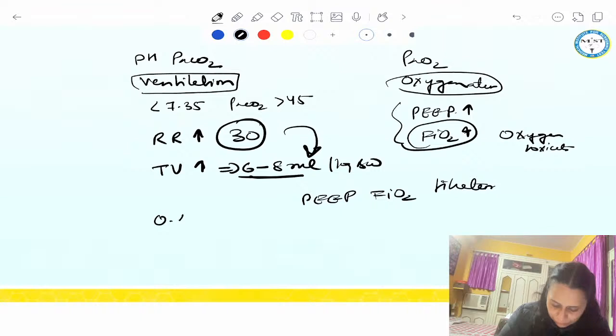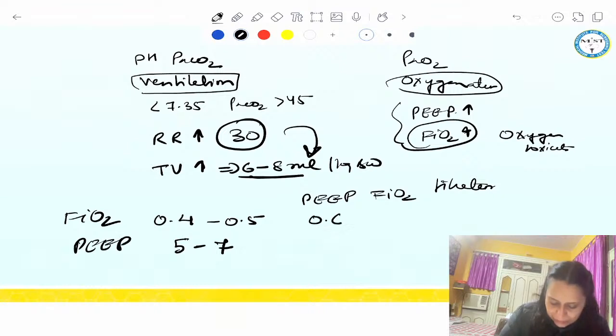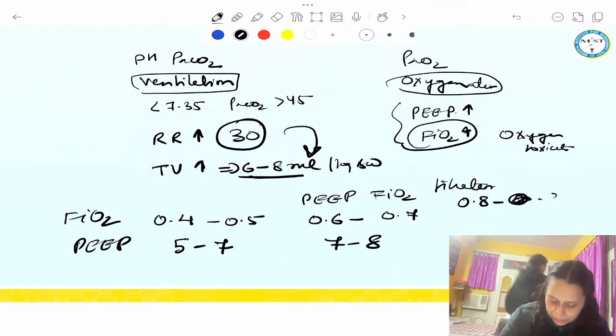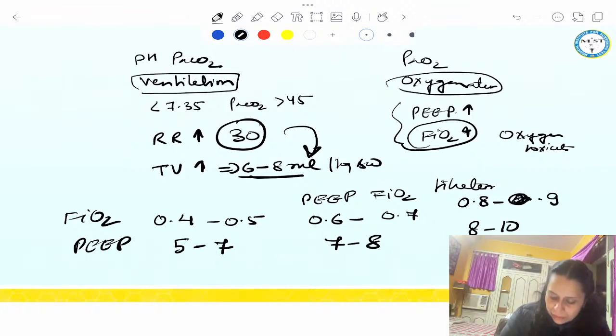So 0.4 to 0.5 FiO2, we can keep PEEP between 5 to 7 mm of Hg. So this is FiO2, this is PEEP. Between 0.6 to 0.7, we can keep between 7 to 8 mm of Hg. Between 0.8 to 0.9, we can keep PEEP between 8 to 10. And if FiO2 is 1, then only we increase the PEEP above 10, right?